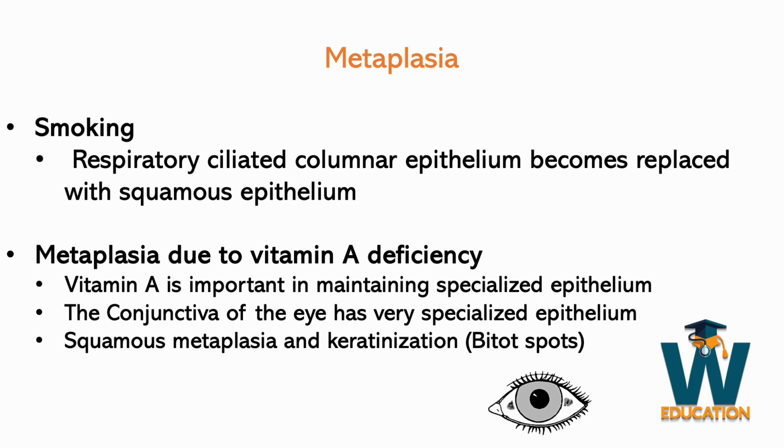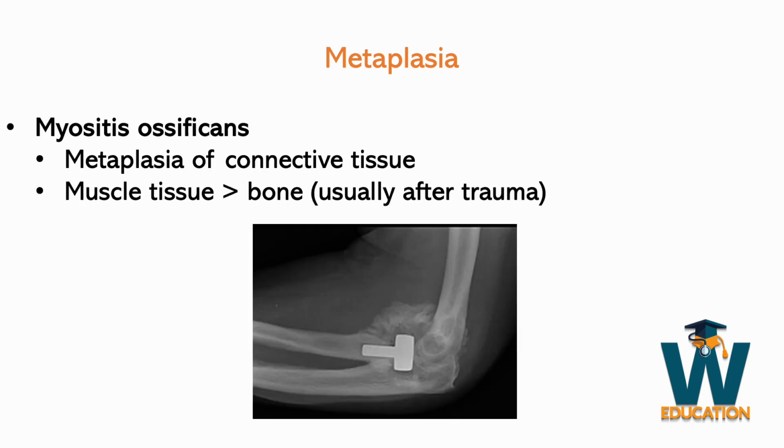Metaplasia can also occur due to vitamin A deficiency. There are areas in our body that have very specialized epithelium, such as the conjunctiva. And vitamin A has a function in maintaining these specialized epithelium. So a deficiency in vitamin A can cause metaplasia in those areas. Metaplasia can also occur in connective tissue, and an example of this is myositis ossificans. What happens here is that skeletal muscle gets turned into bone. This usually occurs after trauma, such as surgery, and as the muscle heals, it gets turned into bone.